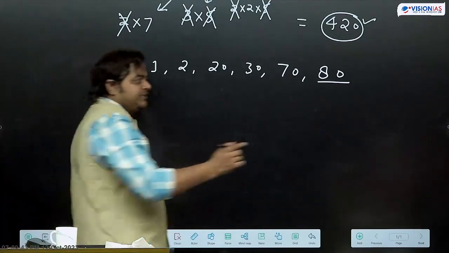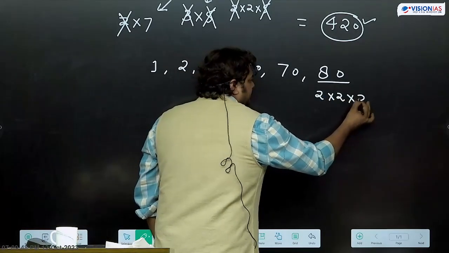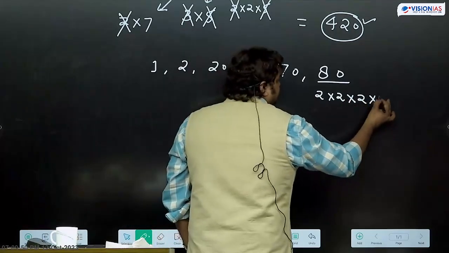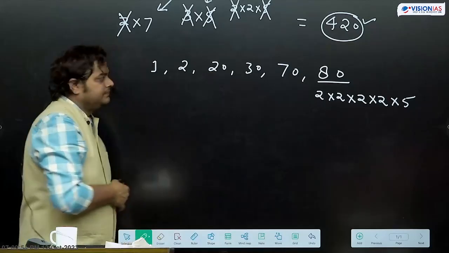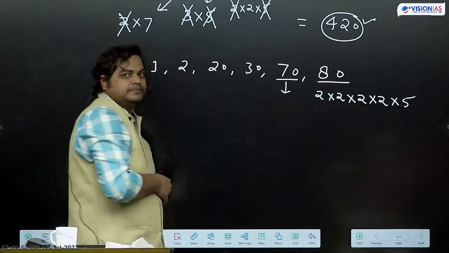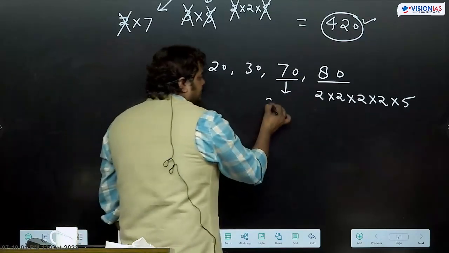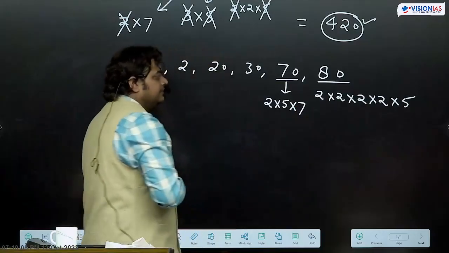So 80 के factors 2, 2, 2, 2 into 5. Then 70 के factors 2 into 5 into 7.